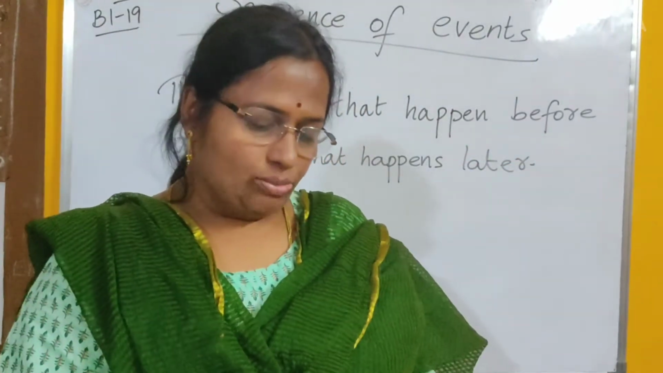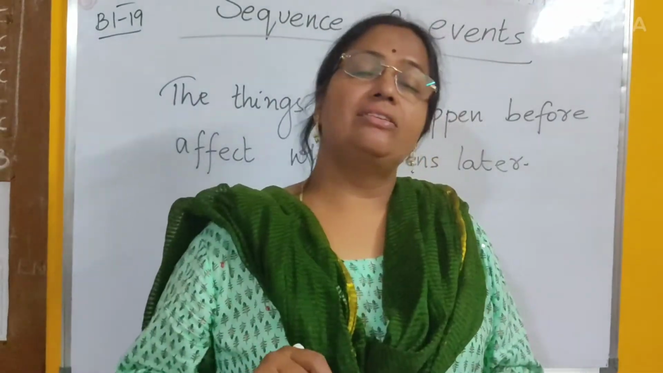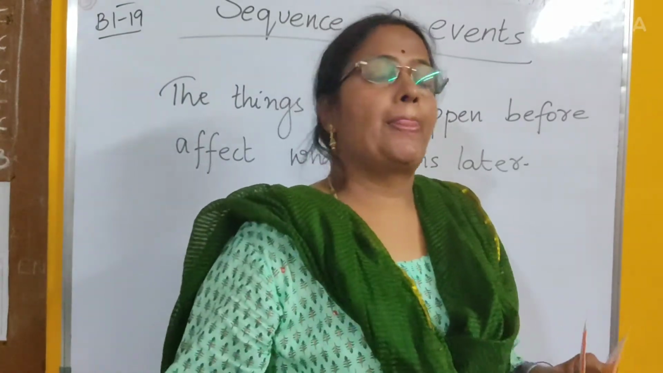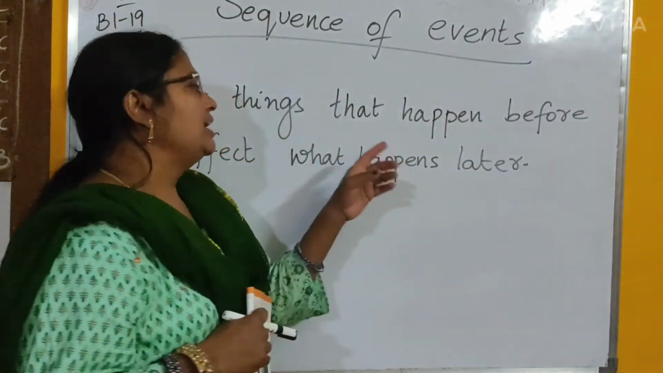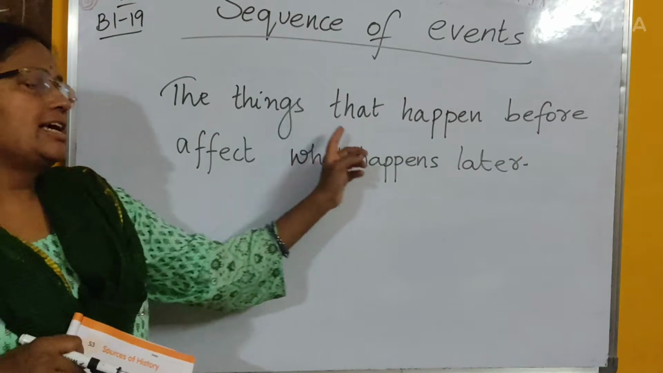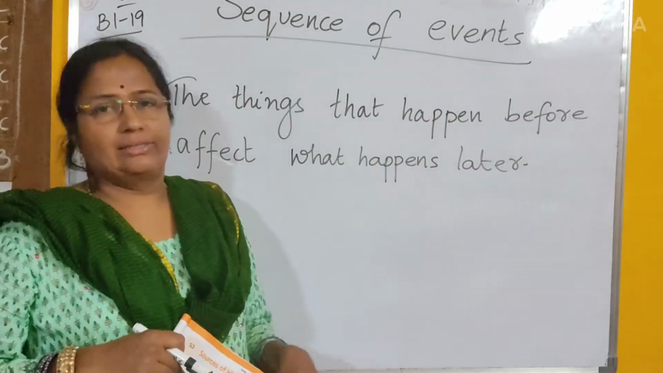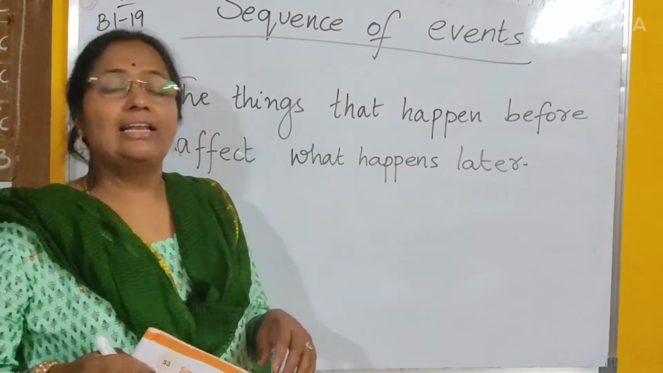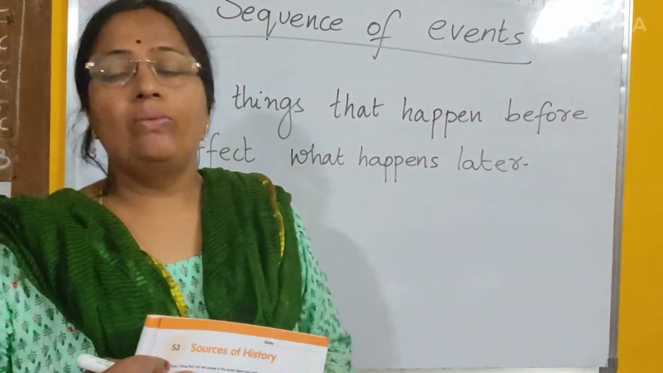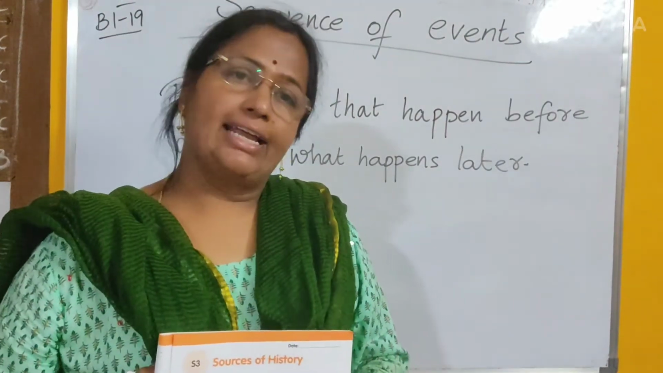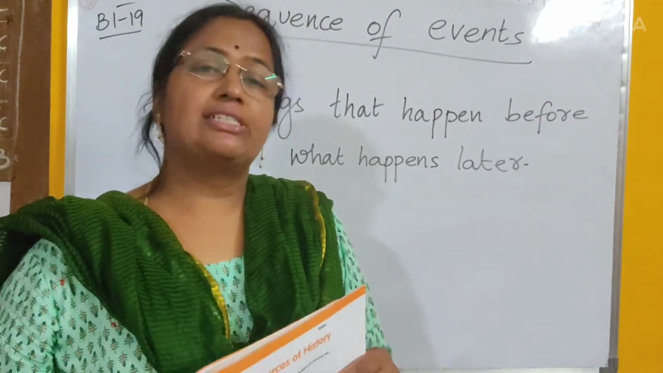So this is S1. What did we learn from this exercise, from this worksheet? We learned that the things that happen before affect what happens later. Okay, they have to be in an order. Now we come to the second worksheet. This is page number 16.